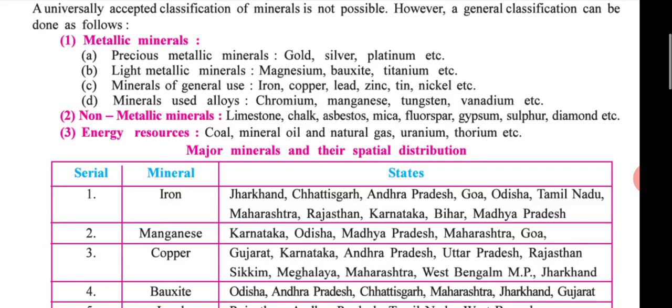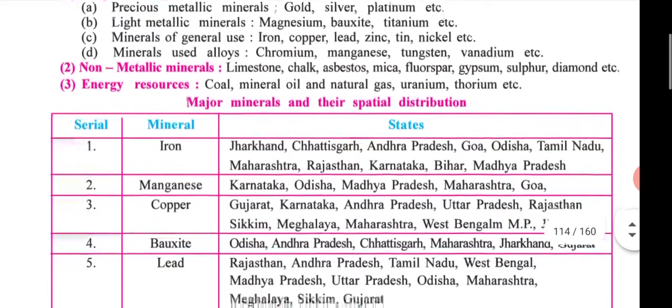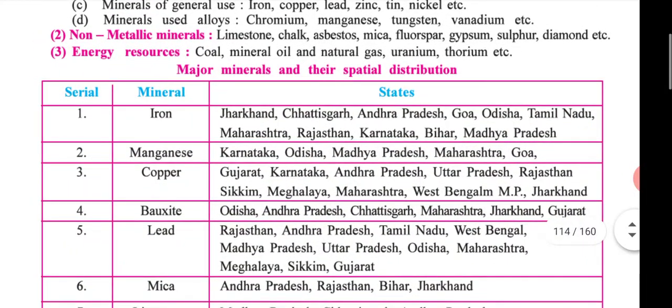These four include, first metallic, then non-metallic. So limestone, chalk, asbestos, mica, fluorspar, gypsum, sulfur, and diamond, etc. are considered as non-metallic minerals. And energy resources: coal, mineral oil, natural gas, uranium, thorium, etc.